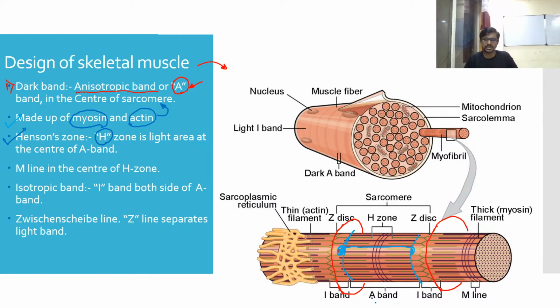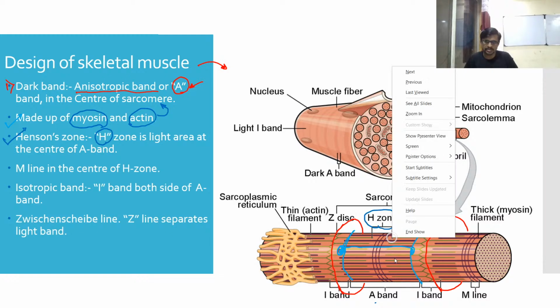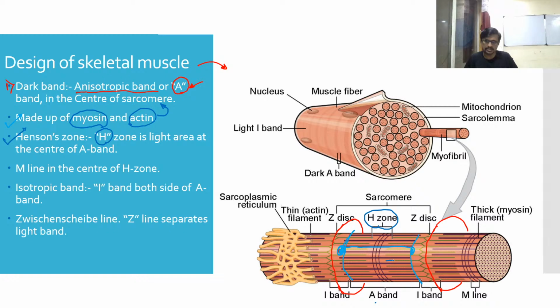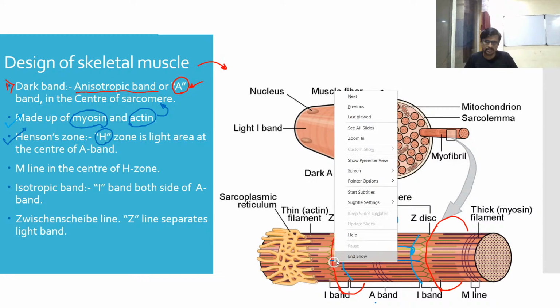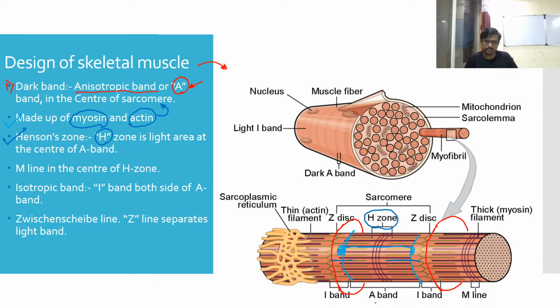So this is your A band, and if you look at the H zone, you can see the green line ending here. The green line is a line of myosin, and it ends here. The second part, the myosin coming from this side, also ends here, and the lighter portion here, we call the H zone.